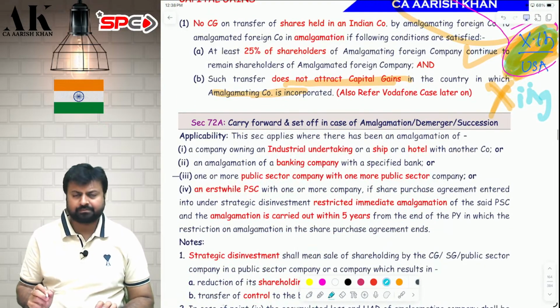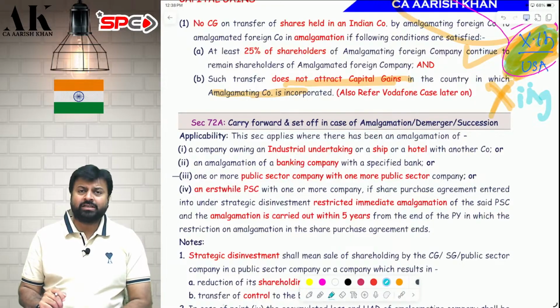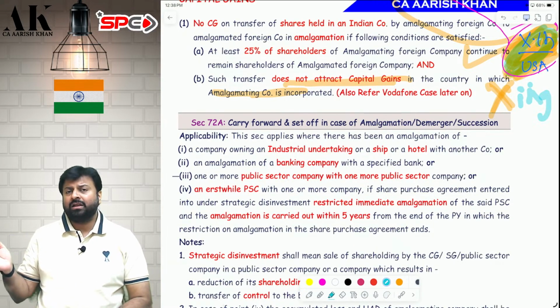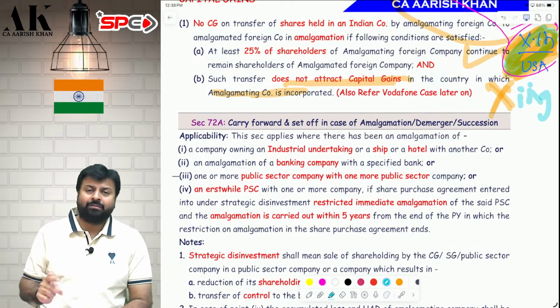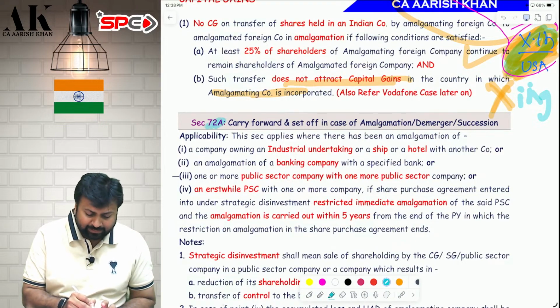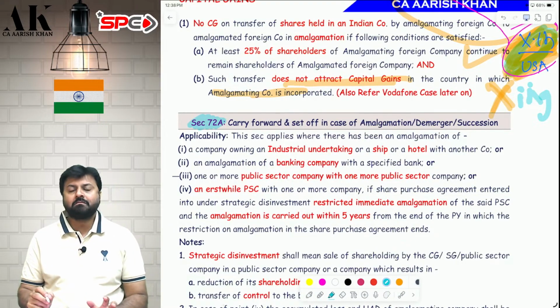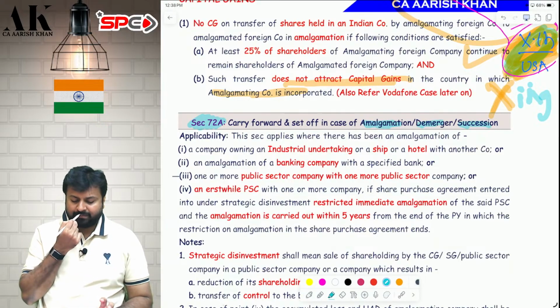We are also not going to give you. Now we will talk about one of the biggest advantages of amalgamation. When amalgamation is done, you are allowed to carry forward the losses and unabsorbed depreciation of the amalgamating company in the hands of the amalgamated company. For that, there is a separate section, 72A. 72A is applicable for amalgamation, demerger and succession, all three of them.